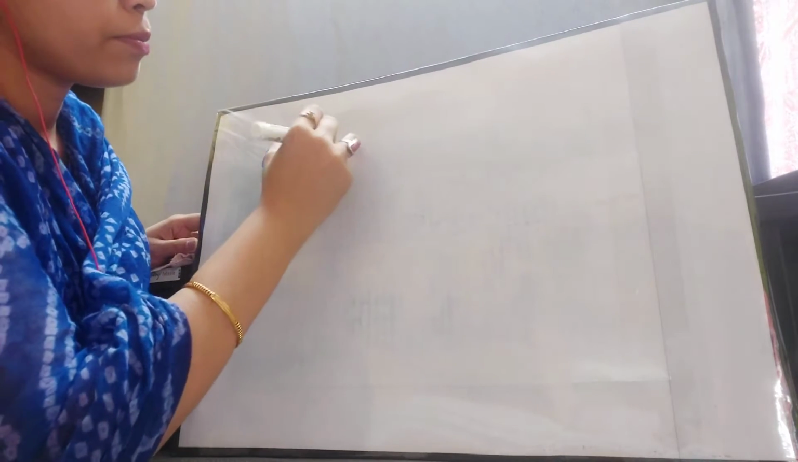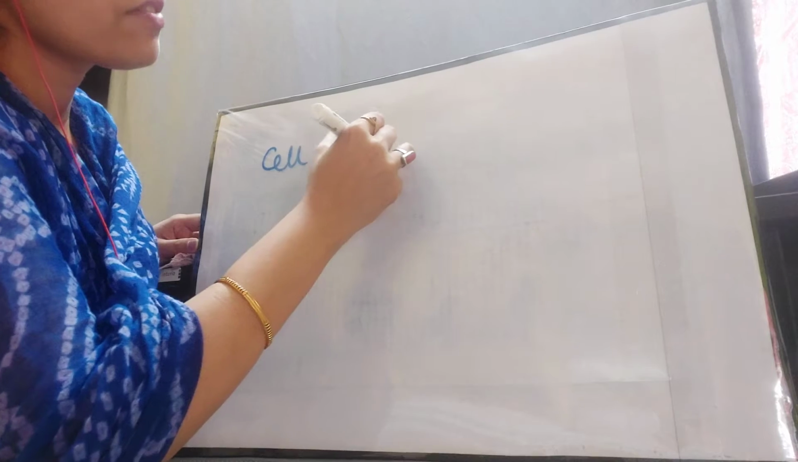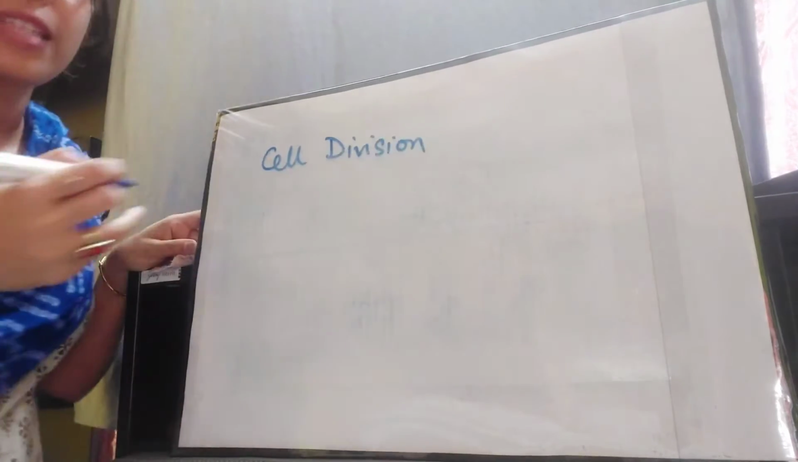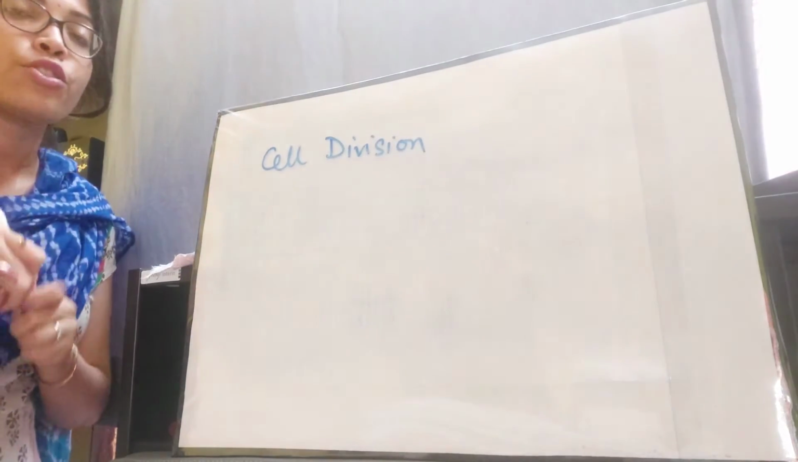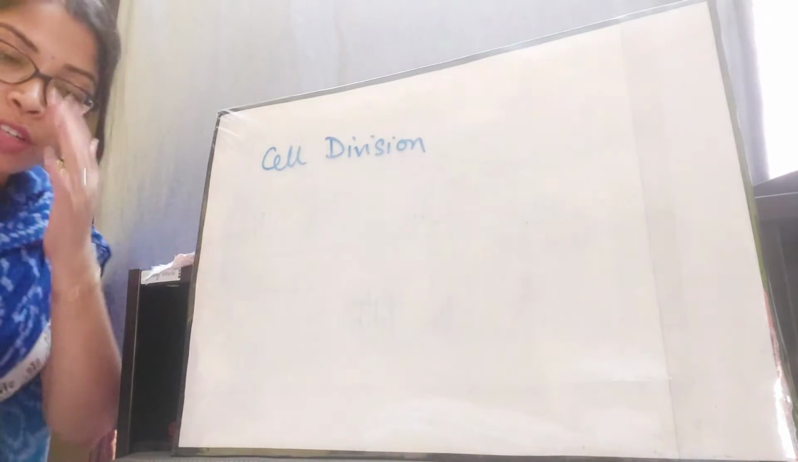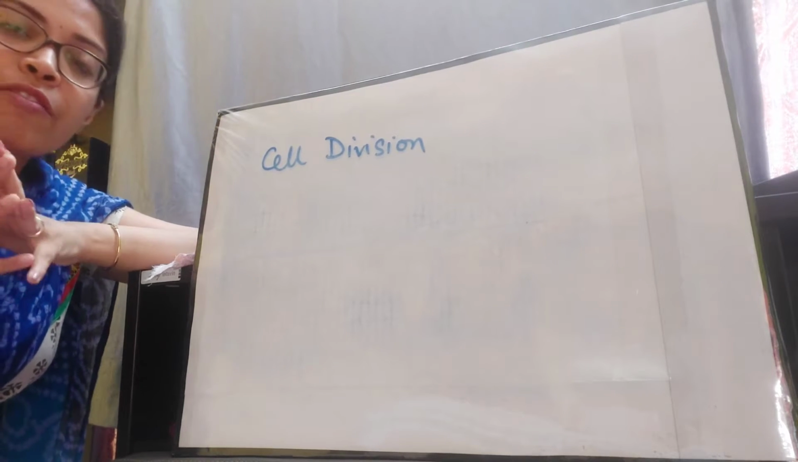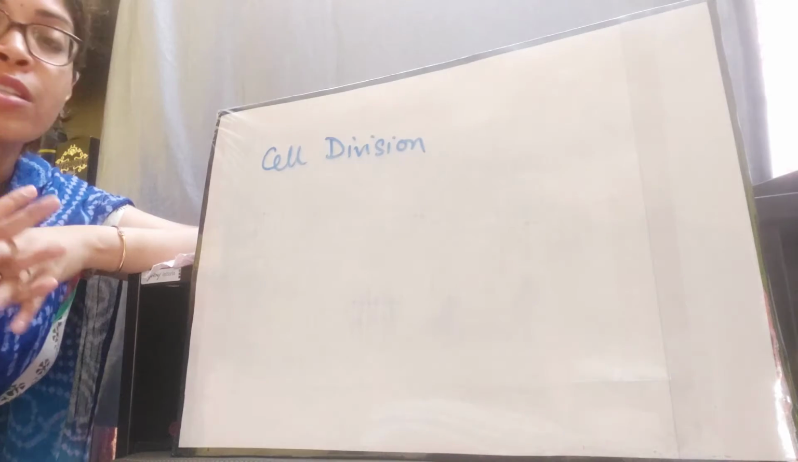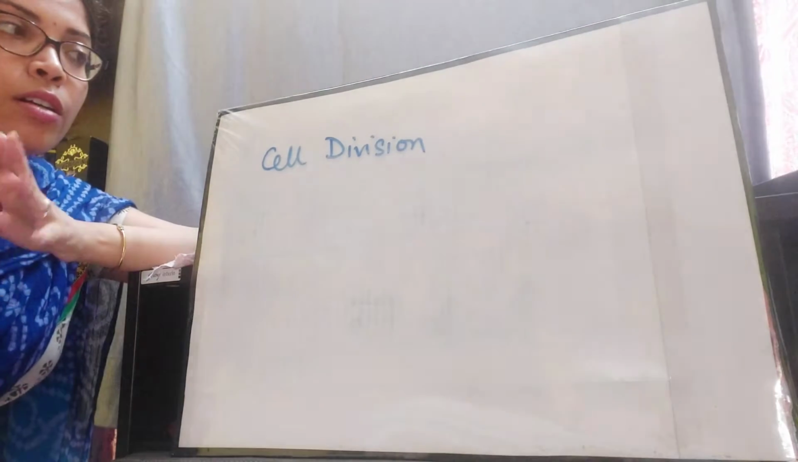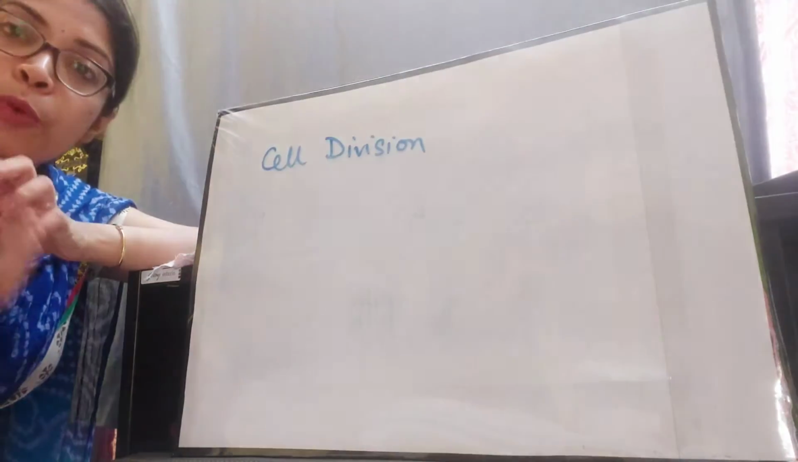I will be starting a new chapter with you all today, which is chapter number 8 of your book. The name of the chapter is Cell Division. Previously we have learned what a cell is, and the structure and function of the different parts of the cell. I hope those things are clear to you all, and now let's move forward with another very important property of cells, which is division, or the reproduction of cells.